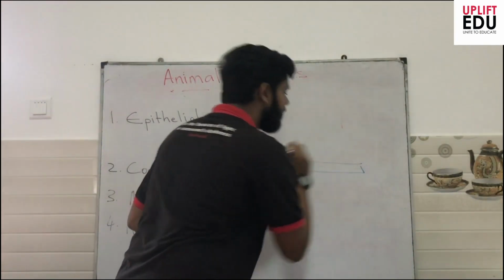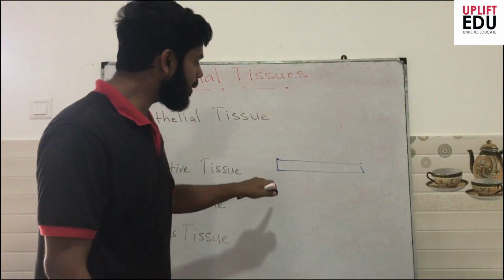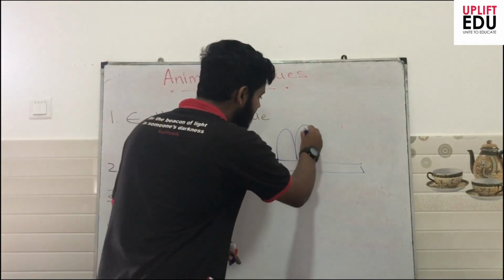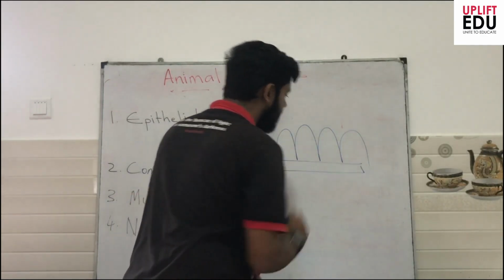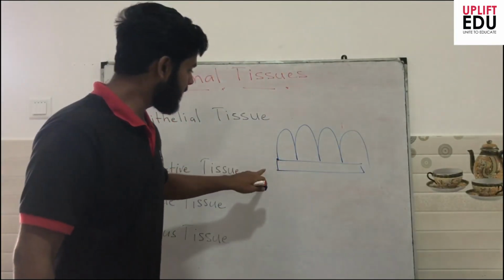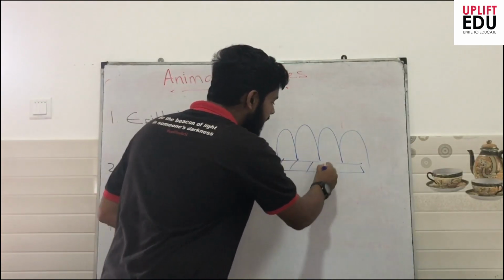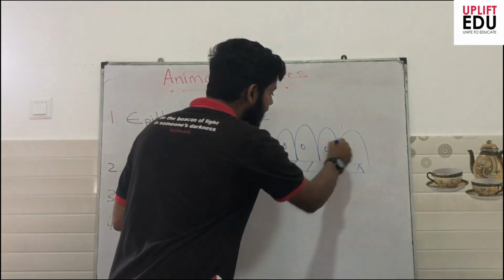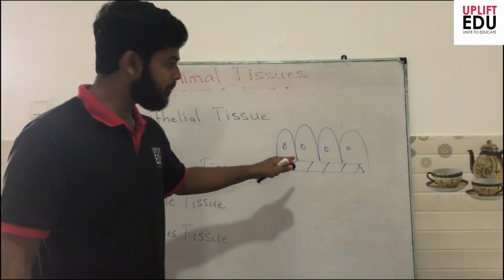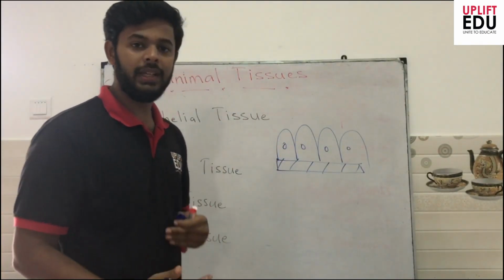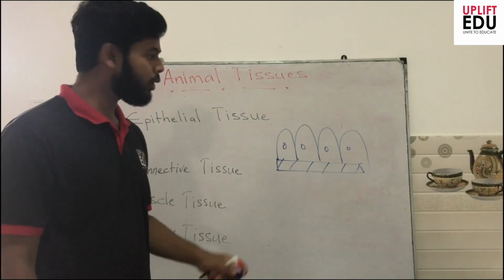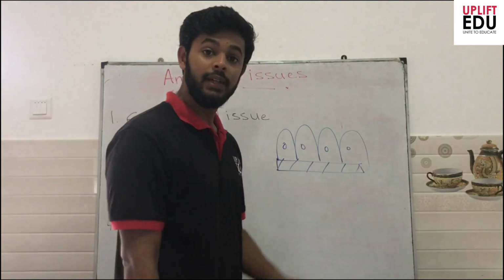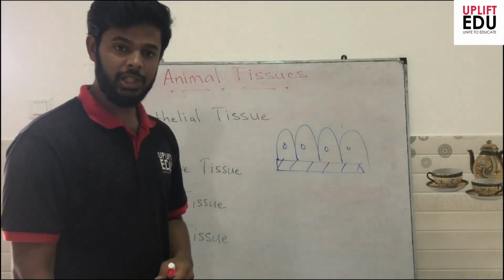One important general feature of epithelial tissue is that it always lies on the basement membrane. The cells are present on the basement membrane, and they are very closely associated and very tightly packed. We won't see much intercellular space among the cells of epithelial tissue.